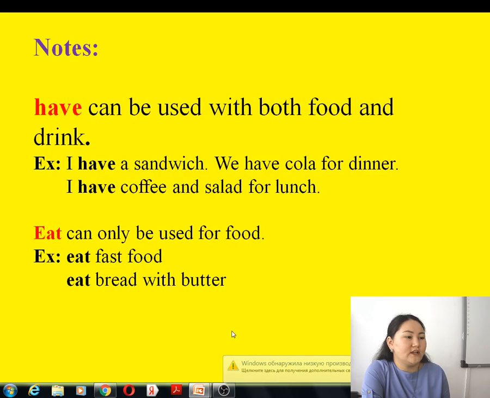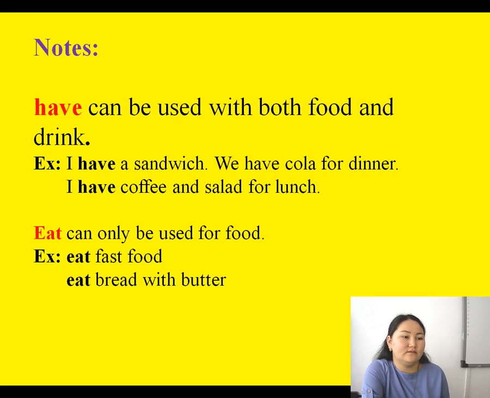A sandwich is a food. We can use I have a sandwich. And cola is a drink. So you can say we have cola for dinner or we drink cola for dinner. Next example, I have coffee and salad for dinner. In this sentence, you can use both food and drink with have. Next, the verb eat can only be used for food.